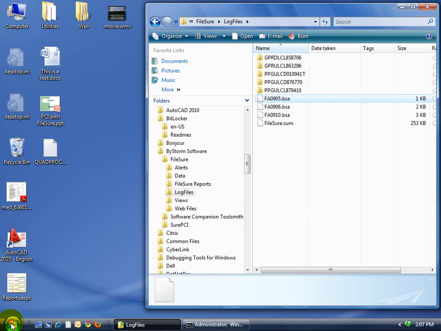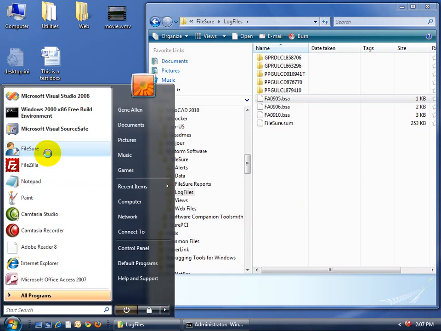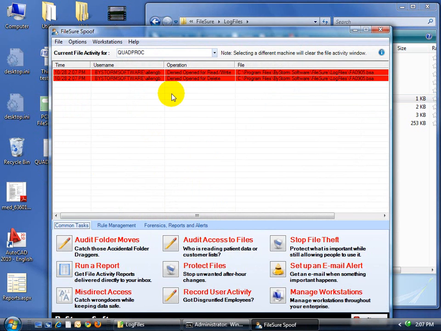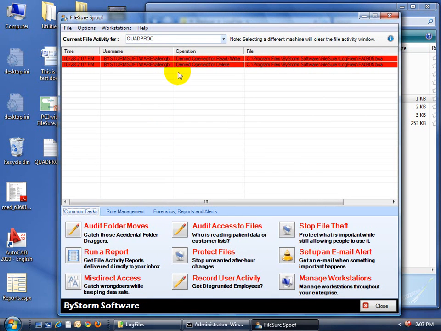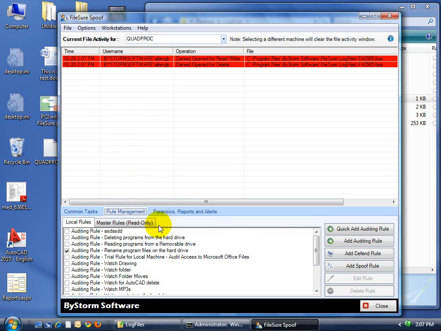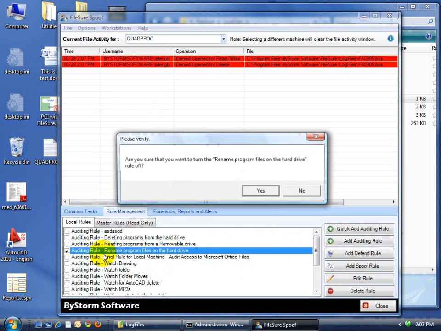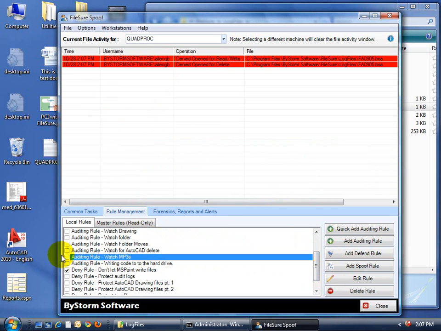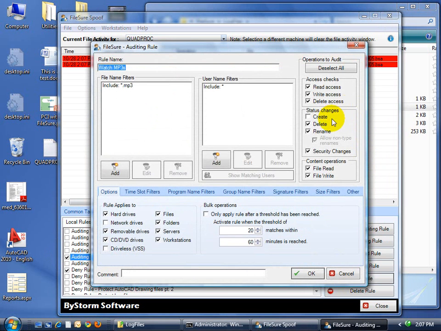So let's go ahead, and the other part of this requirement is that you have to be able to record all changes. So an administrator could be doing some theft. There's FileSure picking up that people are trying to do bad things to it. This Alan GB guy, that's what Tommy did. So let's do some rule management and see if some changes are happening. Like for instance, let's say he turned off that rule right there. All right, so we turn that one off. And let's go down here and turn that rule on. All right, and let's edit that rule to not have delete or rename access, for instance.